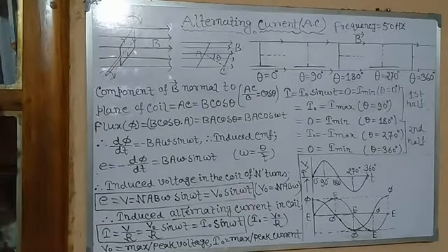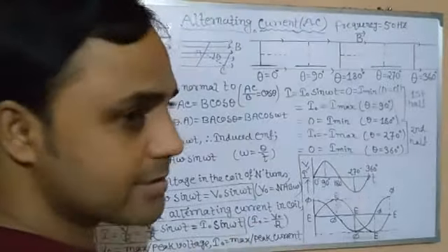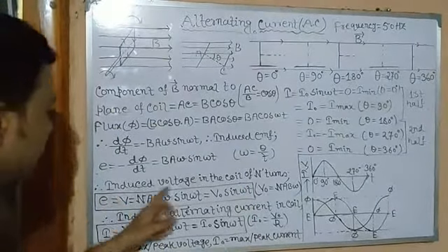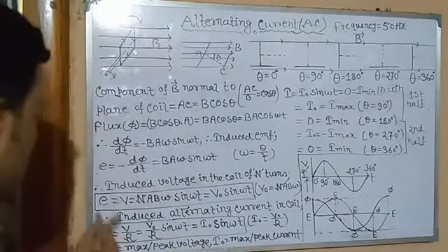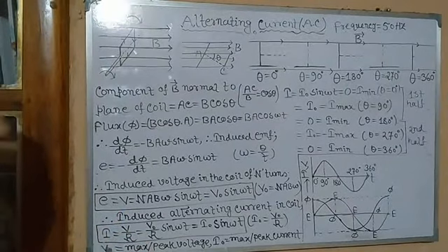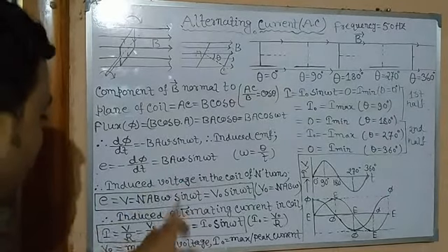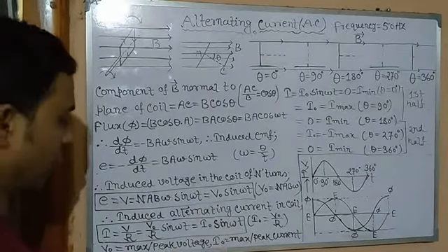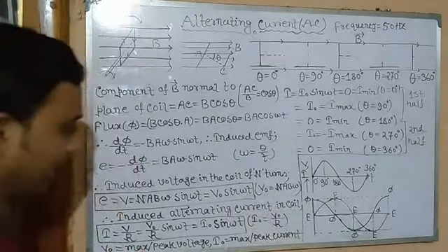Now, this coil has a single turn. If the coil contains N number of turns, more than a single turn, then the induced voltage in the coil of N turns, EMF meaning voltage, so we can write V in place of E, since EMF is nothing but voltage. So V is equal to multiplying by N whatever we have, BA omega sin omega t, so NAB omega sin omega t is equal to V0 sin omega t. In place of NAB omega we have written V0. It has been shown V0 is equal to NAB omega.